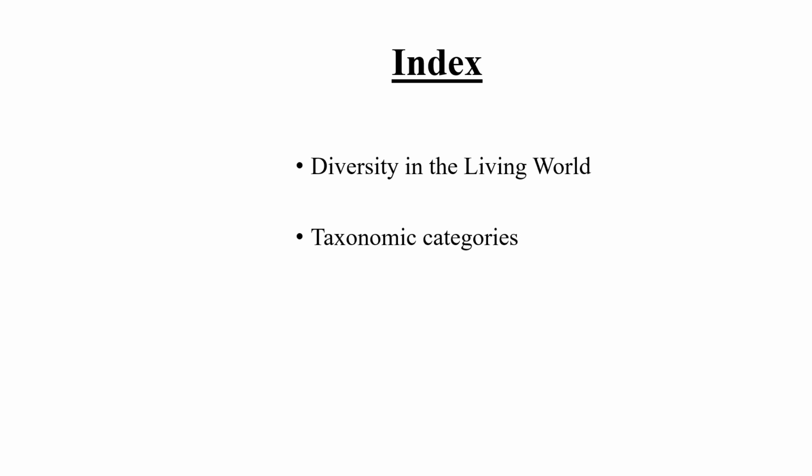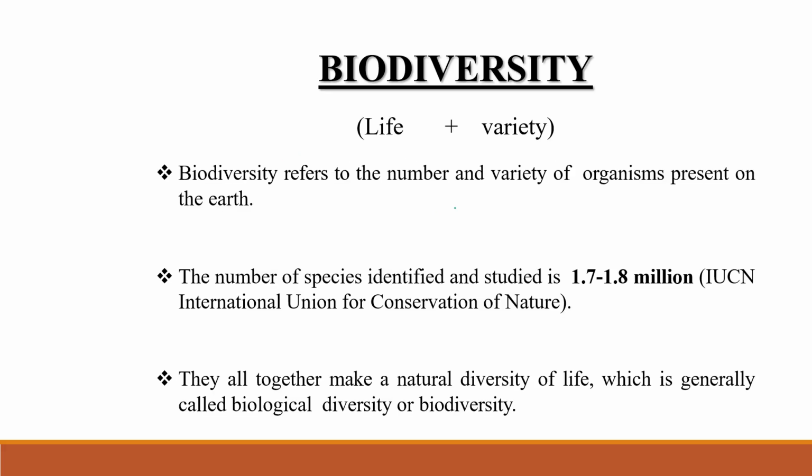Now, in today's video lecture, we are going to discuss these two points: diversity in the living world and taxonomic categorization. First of all, let's understand this word biodiversity. Bio means life, right? Bio means life, and diversity means variety.